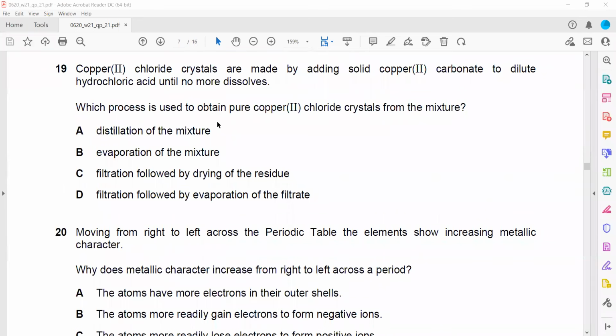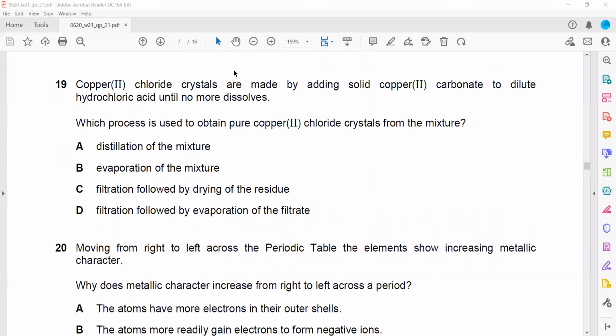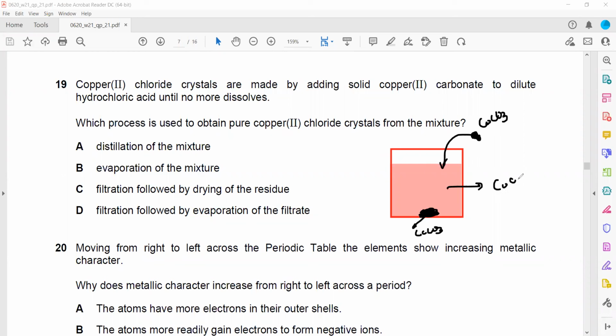Copper 2 chloride crystals are made by reacting copper 2 carbonate with hydrochloric acid until no more dissolves. So first, we have hydrochloric acid, the solution. To this hydrochloric acid, we are adding copper carbonate, CuCO3, which is green in color. We are adding it until no more copper carbonate dissolves, like reacts. So we'll have unreacted copper carbonate. And when all the acid is used up, this solution will turn into copper chloride solution.